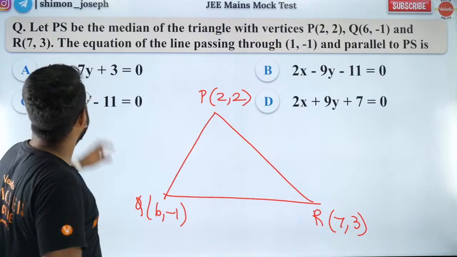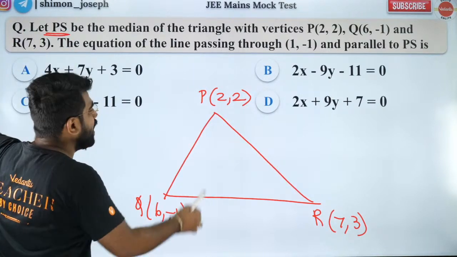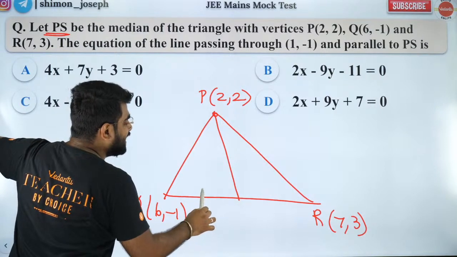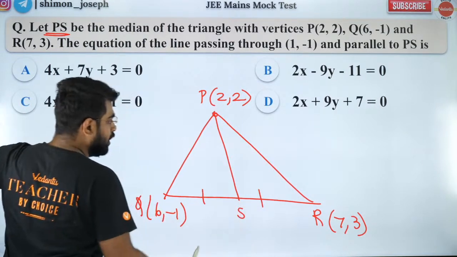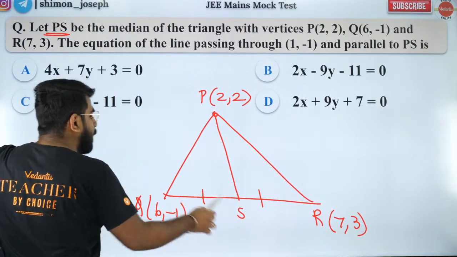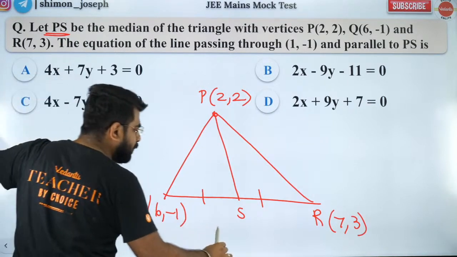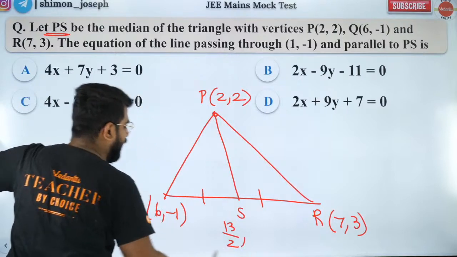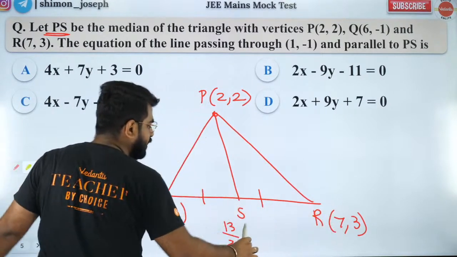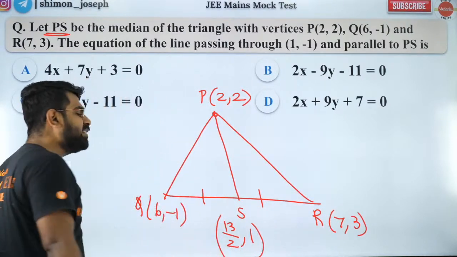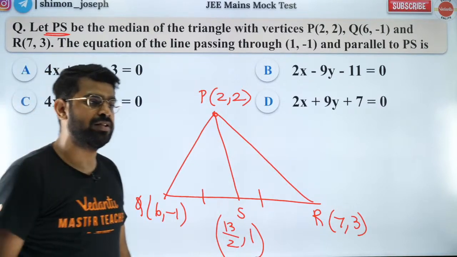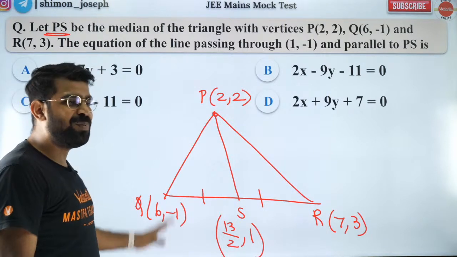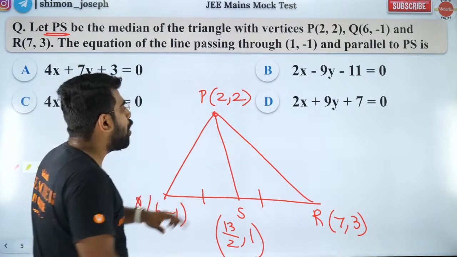Okay. So PS is the median. Median means you draw from one vertex onto the opposite side such that it bisects the opposite side. So what is your S? Your S is the midpoint of Q and R. What is the midpoint of Q and R? (7 plus 6) by 2, that is 13 by 2, comma, (minus 1 plus 3) by 2, that will be 1. So that is your midpoint, yes. Is that right? Are you all happy? Everybody cool with this?